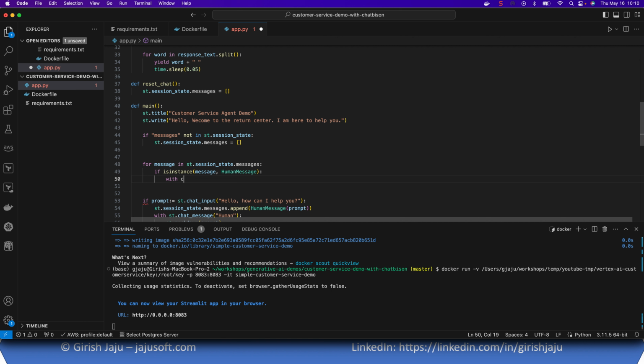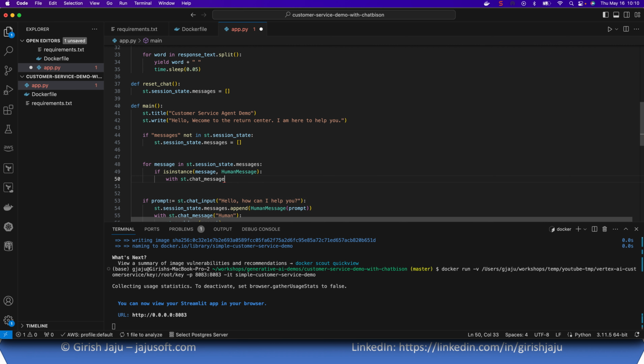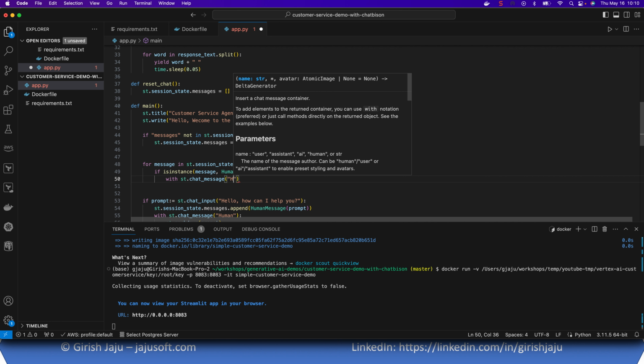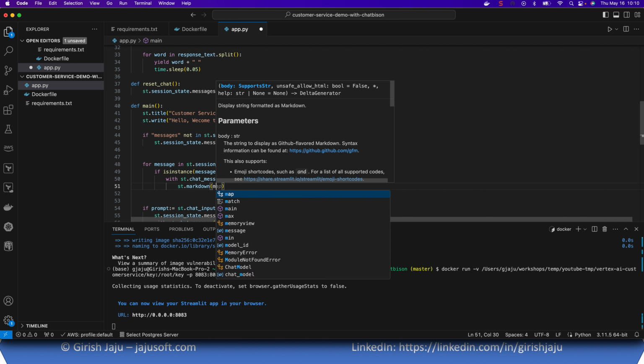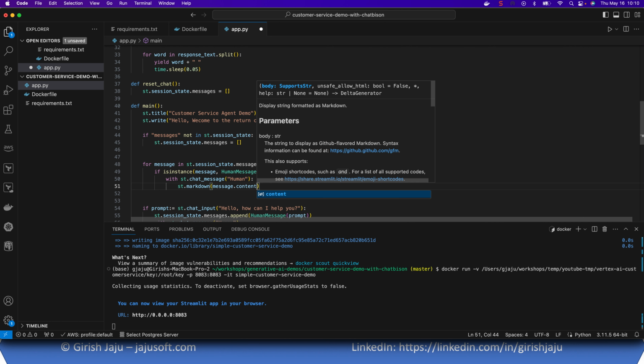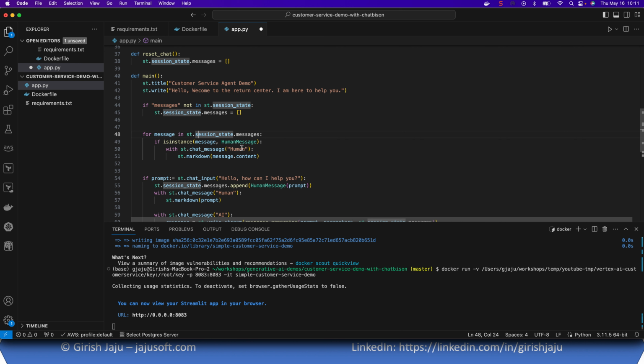We'll just say with st.chat_message, and this is human, and we'll just do st.markdown(message.content). So what we are saying here: if the message is of type human, then we will show this kind of icon with the message content.